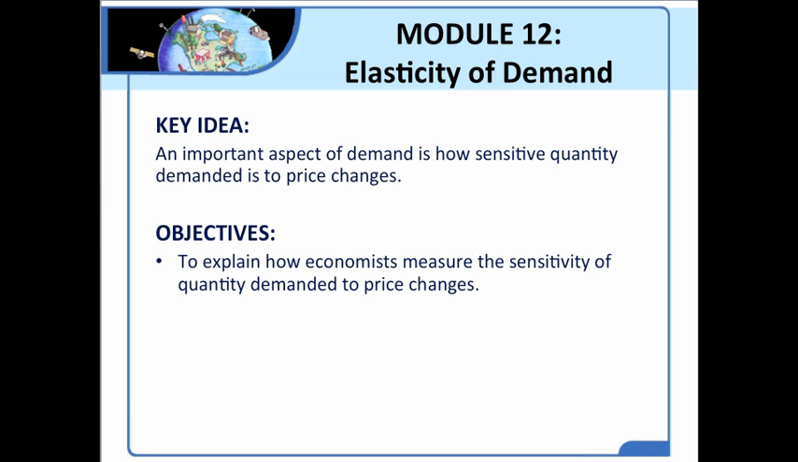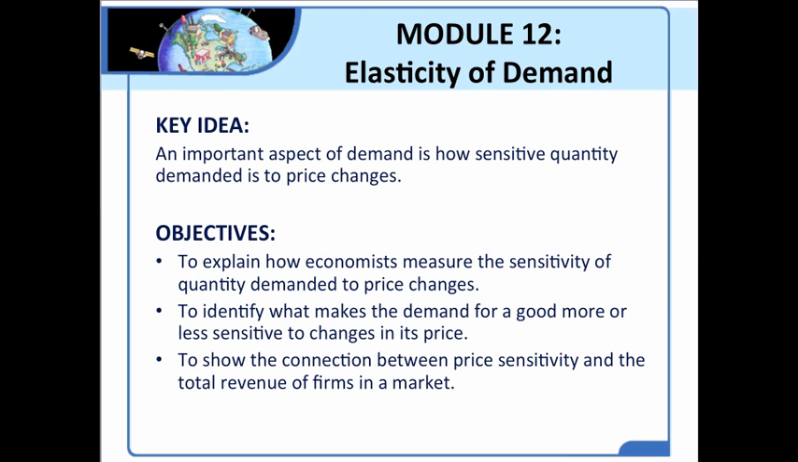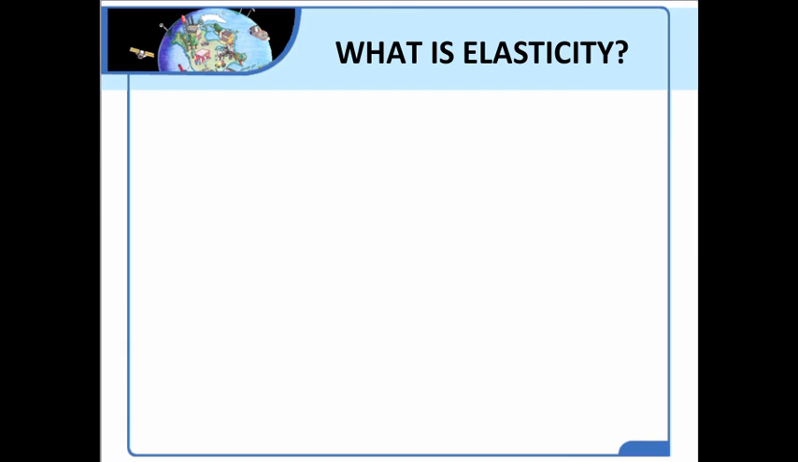We will focus on learning these things. The first thing I will do in this video lesson is to explain how economists measure the sensitivity of quantity demanded to price changes. From there, I will identify what makes the demand for a good more or less sensitive to changes in its price. And then finally, I will show the connection between price sensitivity and the total revenue of a firm or a business in the market. So let's get started.